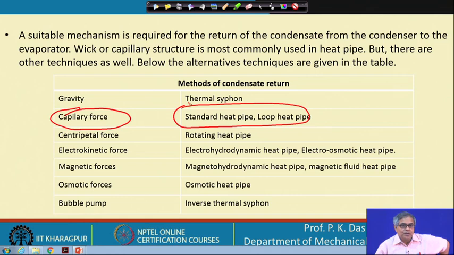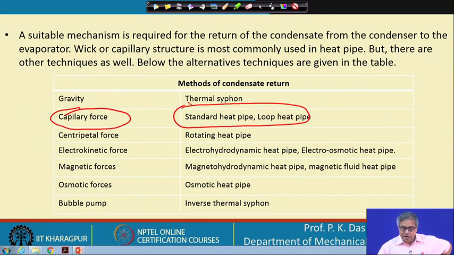The standard heat pipe and loop heat pipe, etc. are based on this one. Then we can use the centripetal force. In a rotating heat pipe, there are certain designs where the heat pipe is rotated, so we have centripetal force, and by that also liquid can be taken back to the evaporator. And then we can have electrokinetic force.